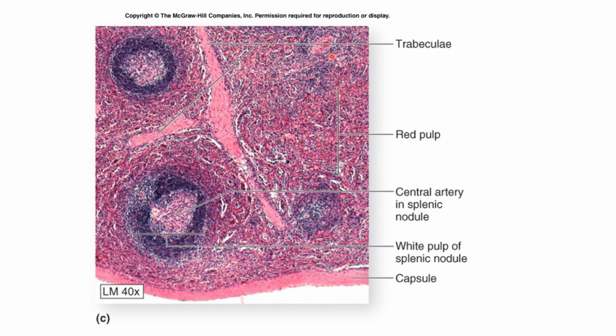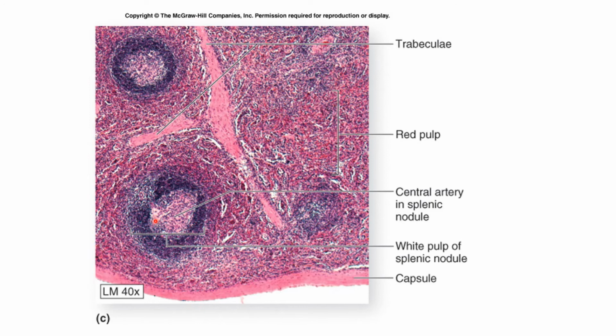In the microscopic spleen, there is a trabecula, the red pulp, and the central artery in the splenic nodule and white pulp. This area is the red pulp. So what is the white pulp? White pulp is made up of an aggregation of lymphocytes that surround a small artery or arteriole.